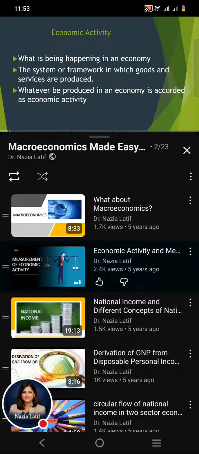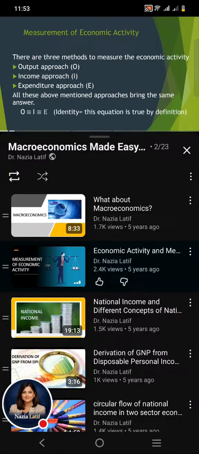Economic activity means what is being happening in an economy. The system or the framework in which goods and services are produced. It means we can say that whatever we produce in an economy is accorded as economic activity. As far as measurement of economic activity is concerned, here we have a choice of 3 different methods or approaches that we can employ to measure the economic activity. These approaches are output approach, income approach, and expenditure approach.